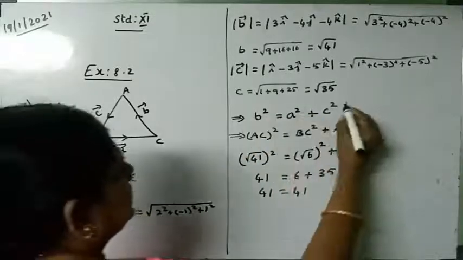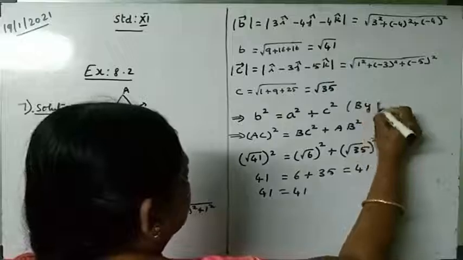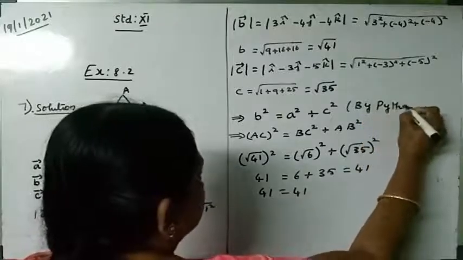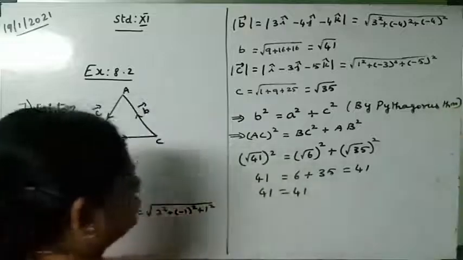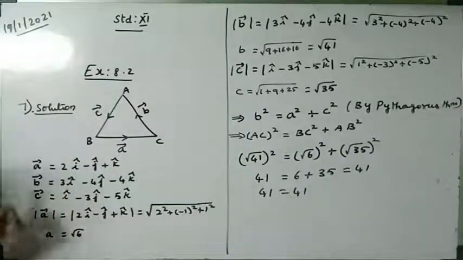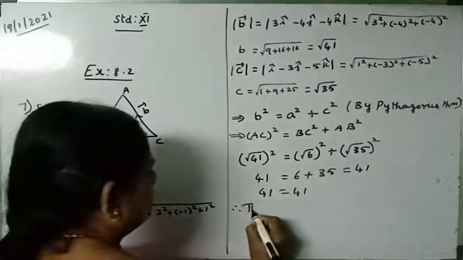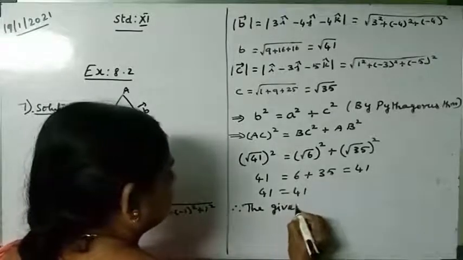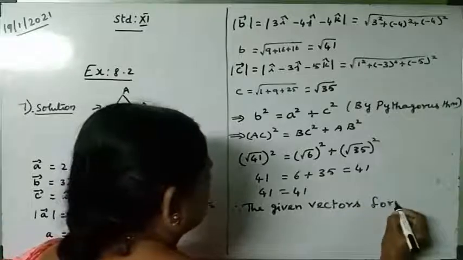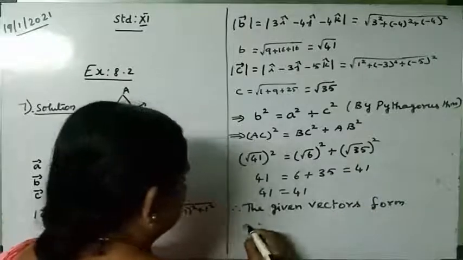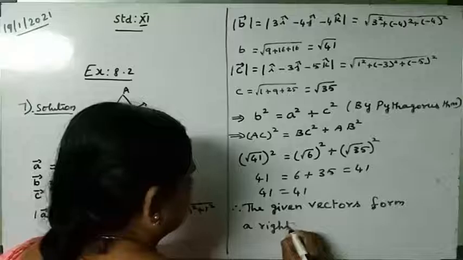So here I can write, by Pythagoras theorem, we take it and solve and check. So therefore the vectors form a right angle triangle. Therefore the given vectors form a right angled triangle.